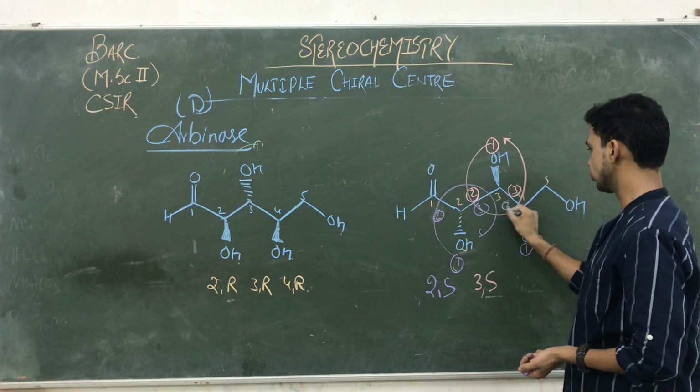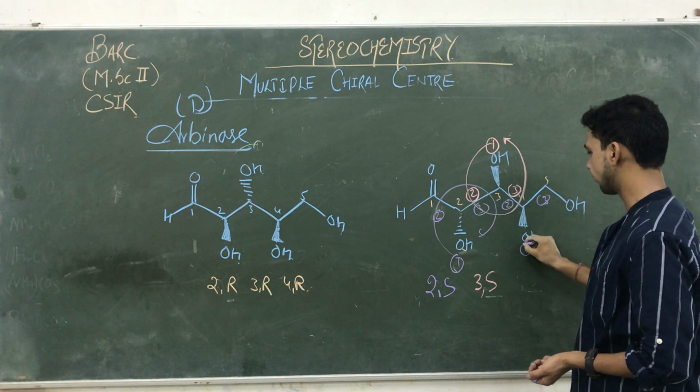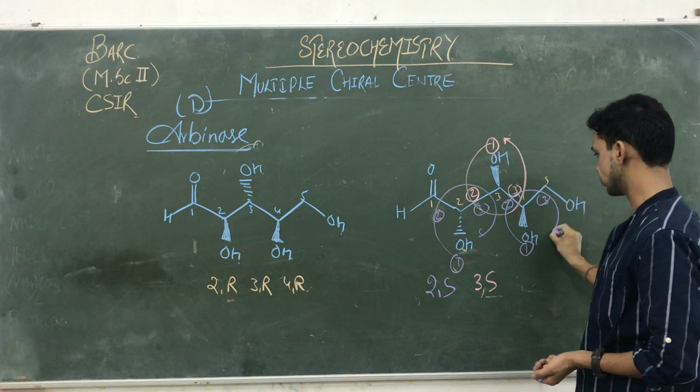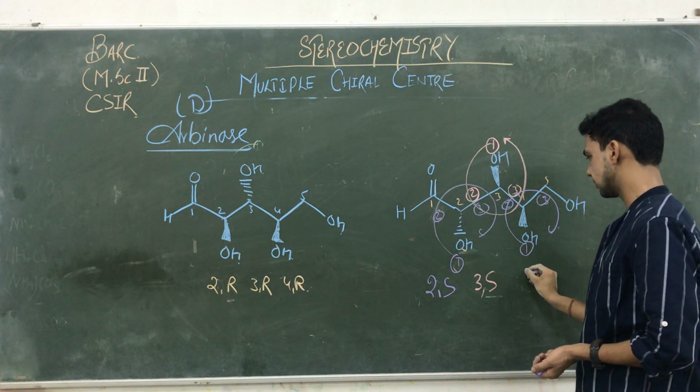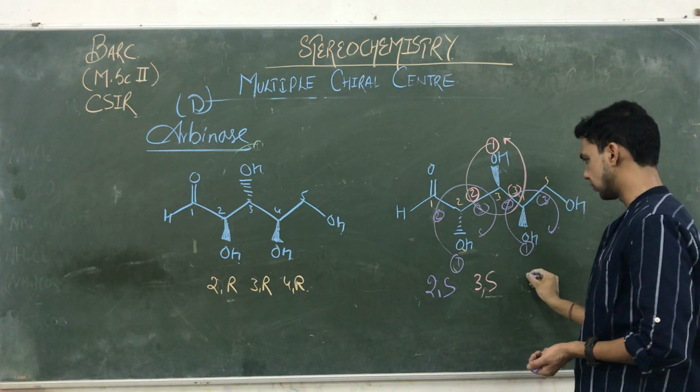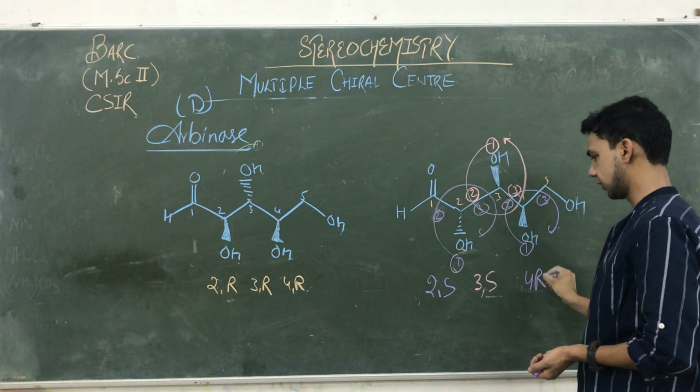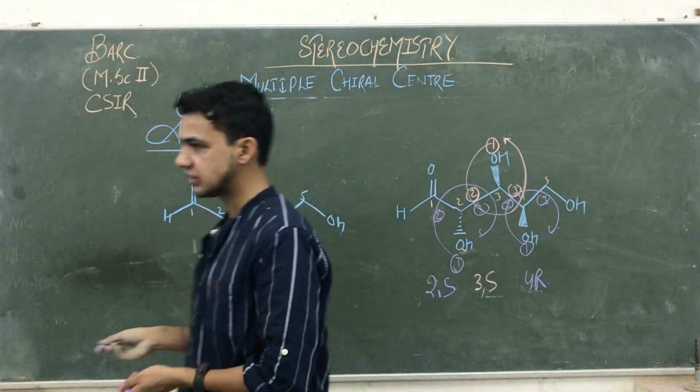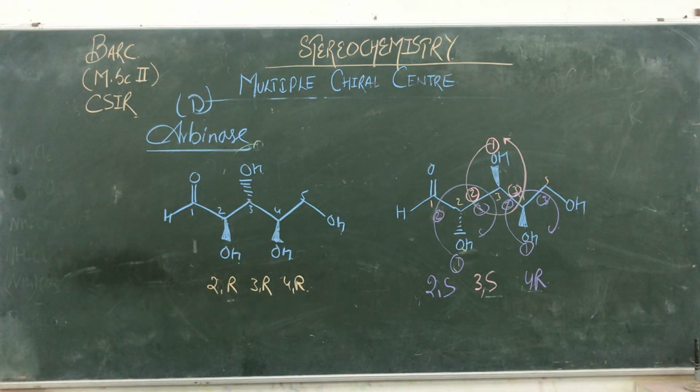That is 2, that one is 3. So we are working according to 1, 2, 3. So that is what happened. It's rotating clockwise with the highest priority group toward the observer, so that is 4R. So that is the difference between their configurations. So what we are getting is SSR and RRR in the case of the first one.